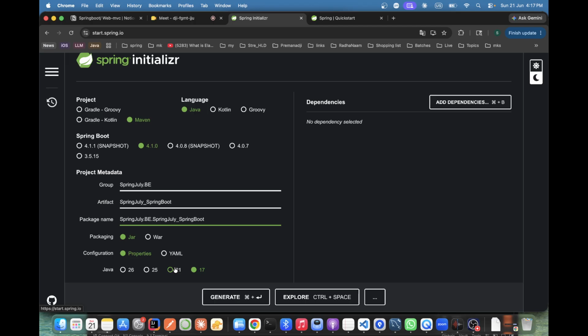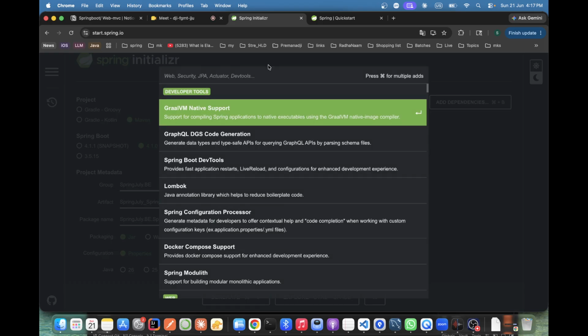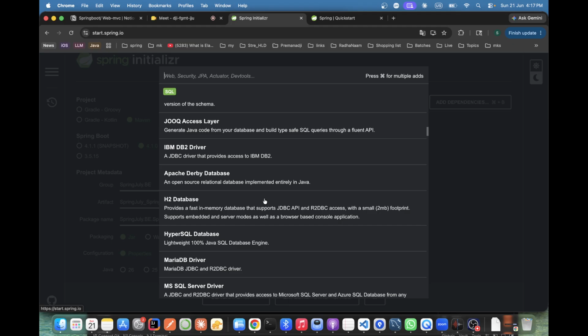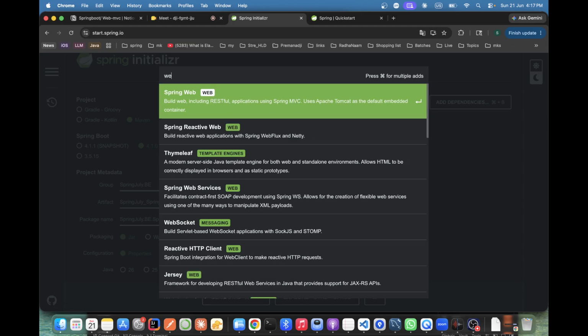And these are all like basic names of the file and all. This is for the dependency on the right side. Since Spring Boot, we have this many lot of things as libraries and all, you may say. So for now I'm just picking only one, that is web. So what it does, see, building web, RESTful application, MVC as well, Apache Tomcat as a server embedded by default. To run a web application, what do we need? We need a server.